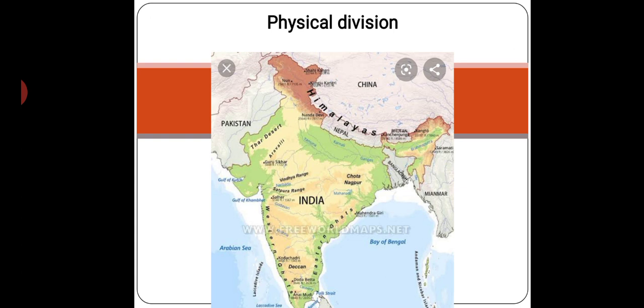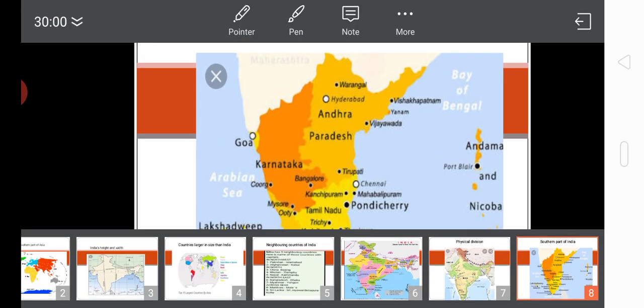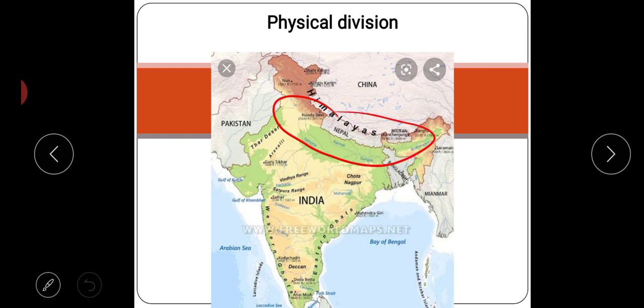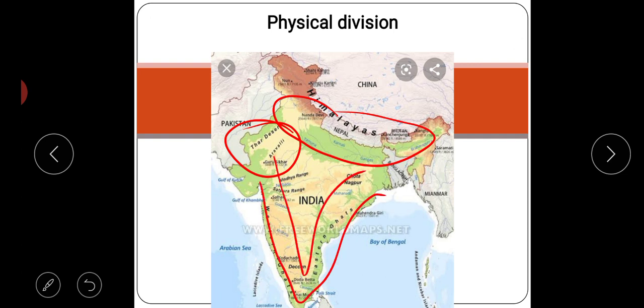Now India can be divided into the following physical divisions, which we have read in our book also. These are the northern mountains, these are the northern plains, this is the western desert, this is the southern plateau, this is the coastal plains, and these are the islands.